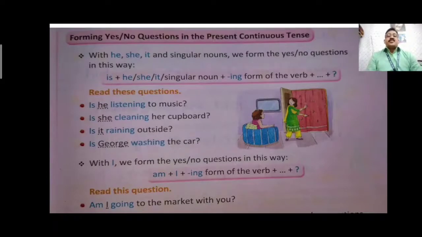If the subject is I, in that case only you can use am. Am I going to the market with you? As I told you, I is the only pronoun which has am in the present continuous form.